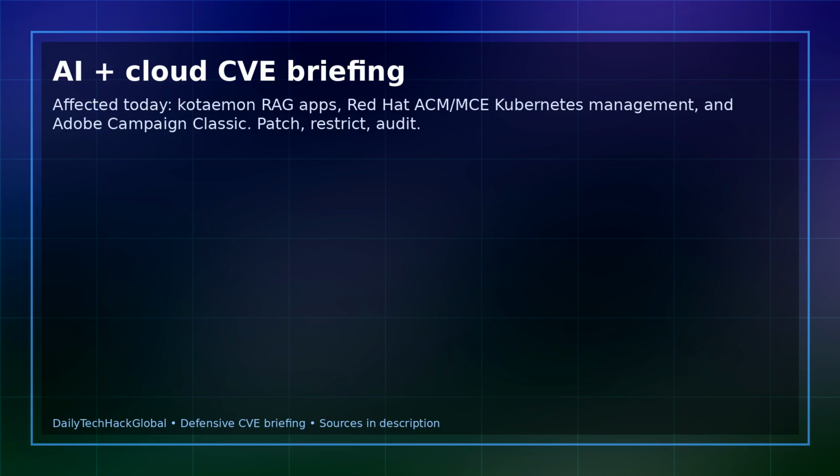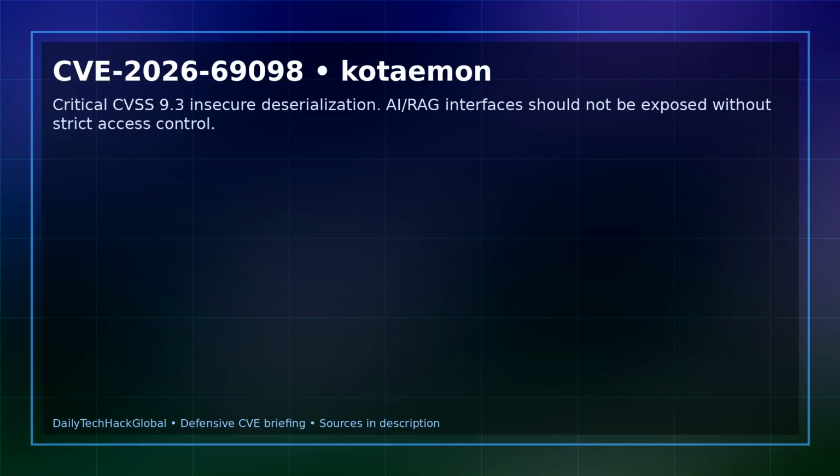First, CVE-2026-69098 in Kotaemon. NVD lists this as critical, CVSS 9.3 under CVSS 4.0. Kotaemon is an open-source tool used to build document question answering and RAG applications. The advisory describes insecure deserialization in a connection check endpoint, with unauthenticated network access and high confidentiality, integrity, and availability